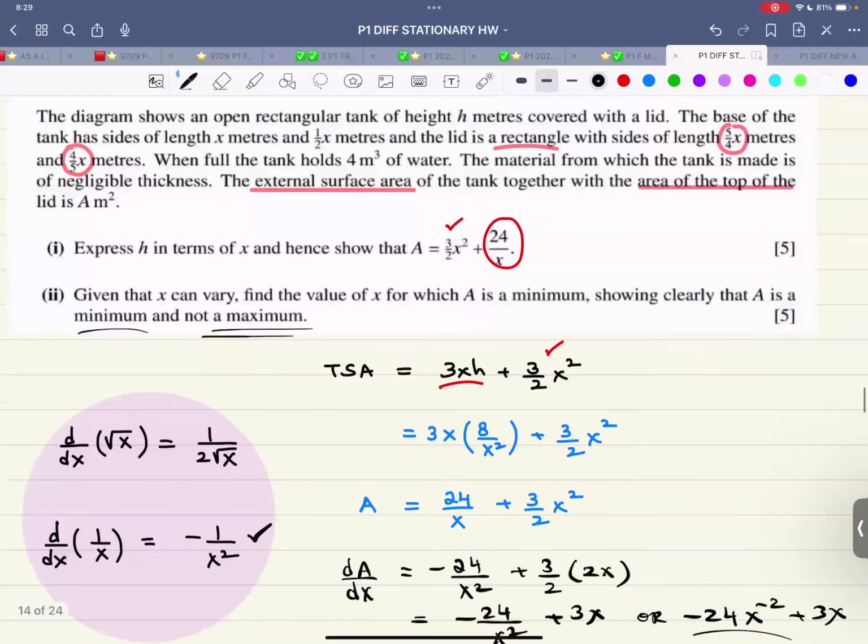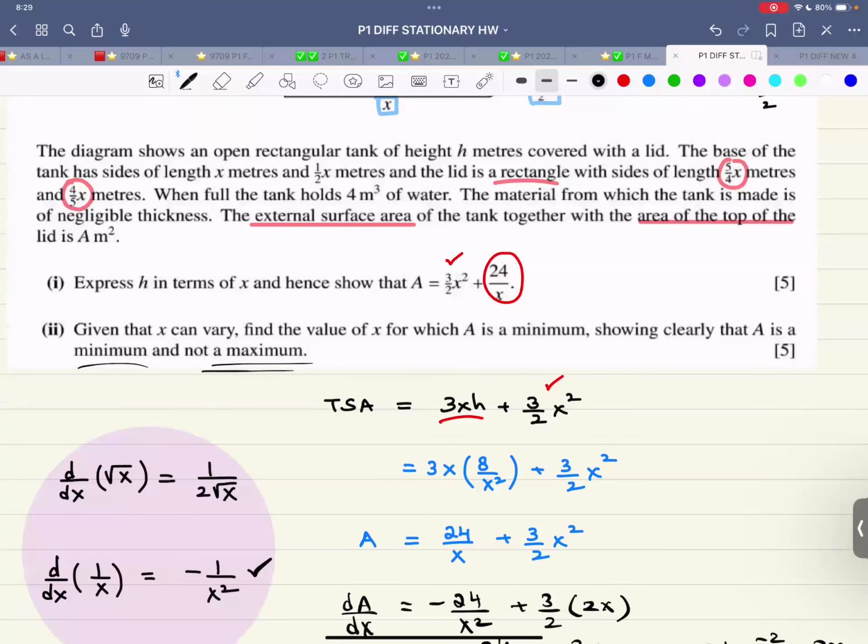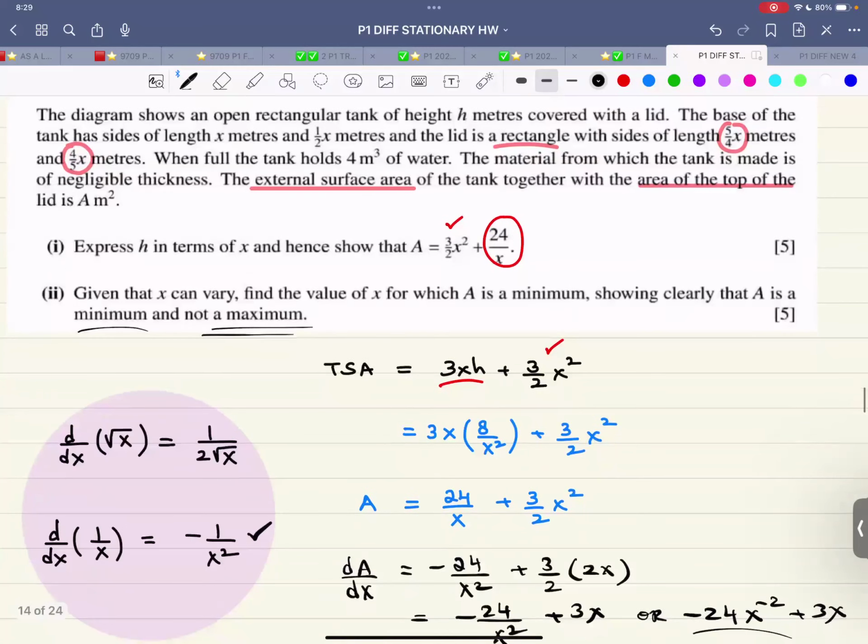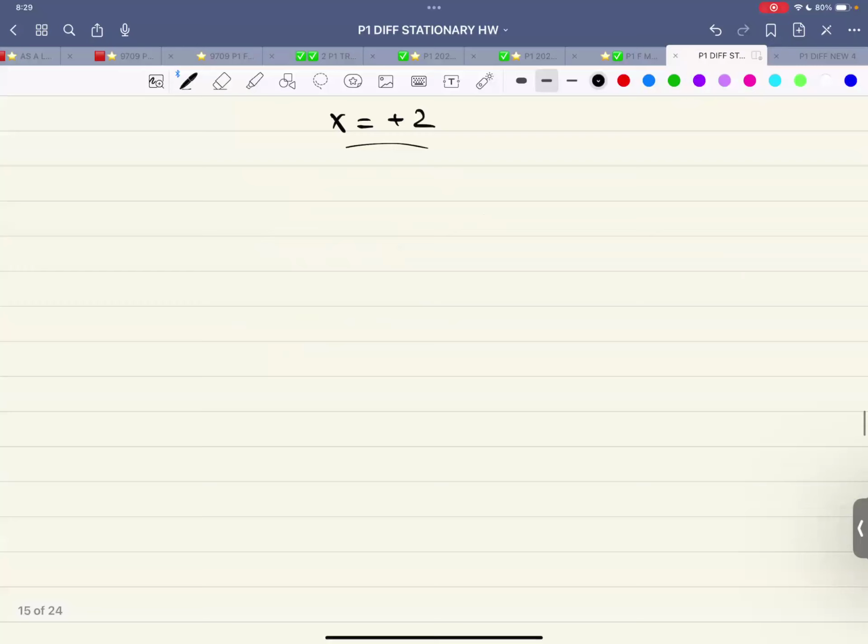And what else are they asking about? Find the value of x for which A is a minimum. Show clearly that A is a minimum, not a maximum. And if they ask for the value of A, it is 3 over 2x squared plus 24 over x. This is extra stuff that I'm doing in case they asked for A.